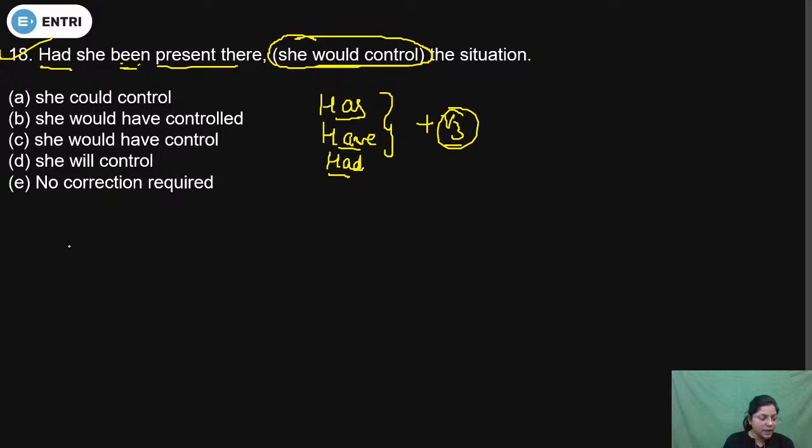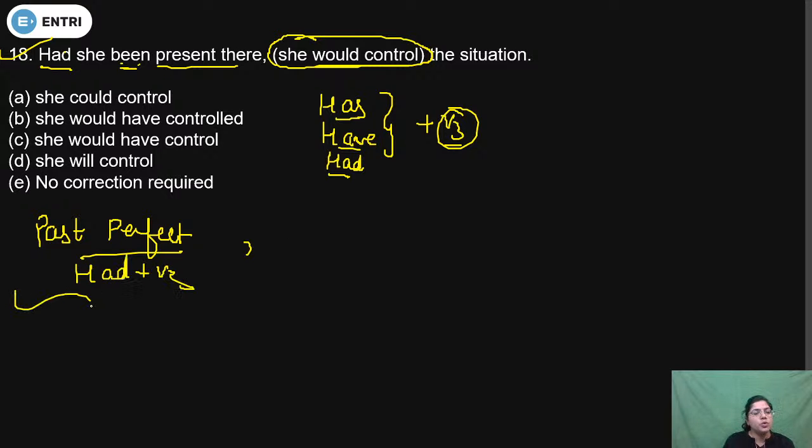But remember one thing, if the conditional is given in past perfect, it means had with third form of the verb. So definitely the main clause will be used in perfect form. And how will we make it perfect form?